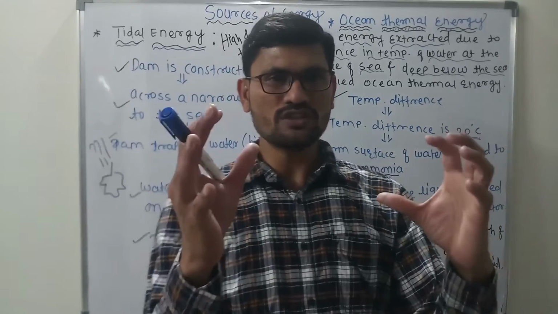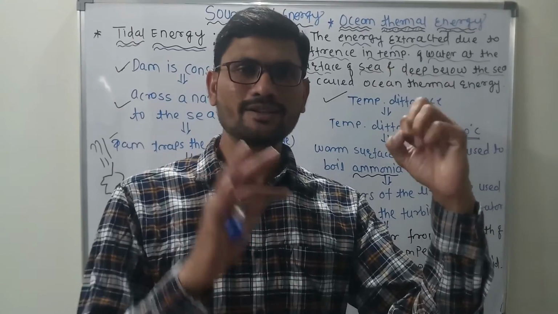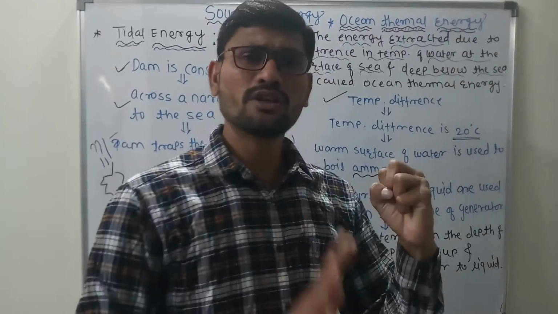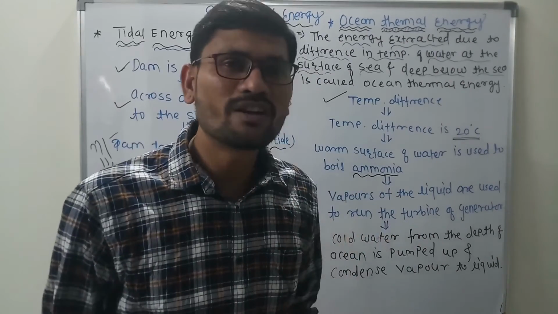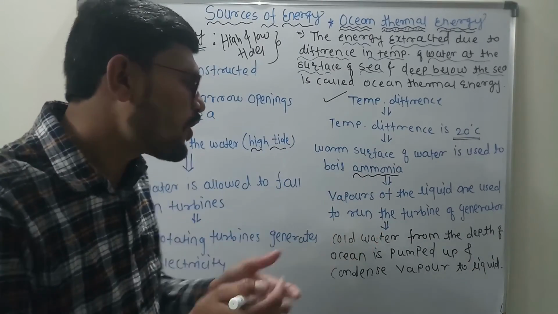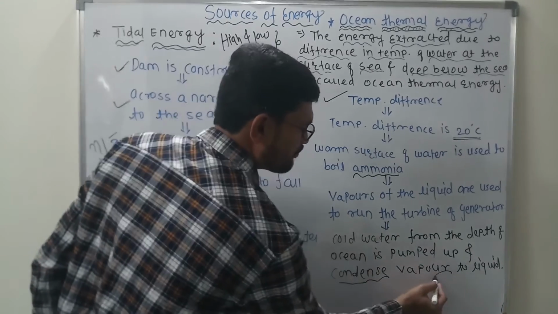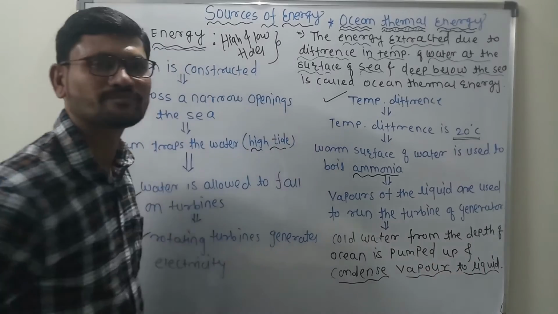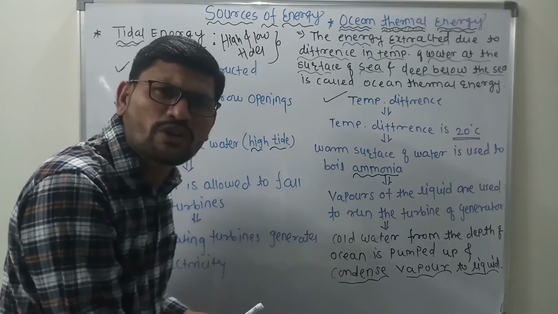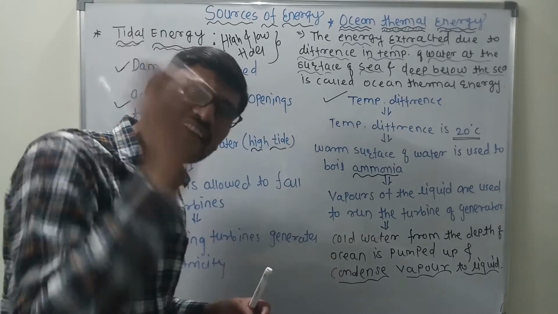Now, there are two things: one is the warm surface water, and the second is the cold water. Warm water is used to boil the ammonia, but what is the use of the cold water? The cold water is pumped up to condense the vapor to liquid. ये बहुत ही जरूरी है, यहाँ पर आप फोकस कीजिए. जो कोल्ड वाटर है उसको ऊपर लाया जाता है, so that it can condense the vapor to liquid.